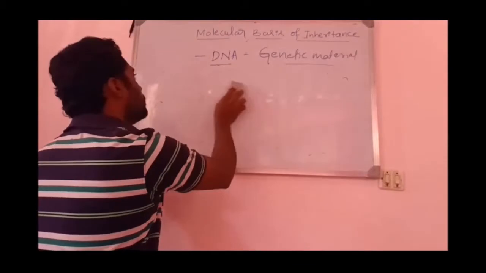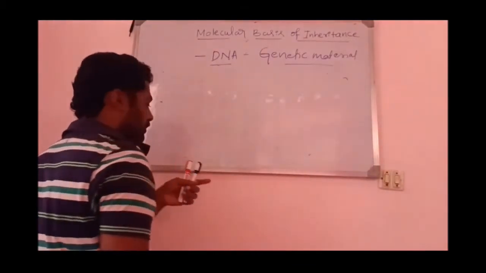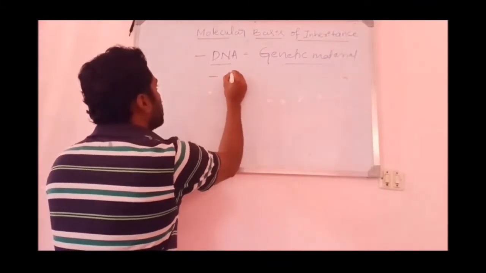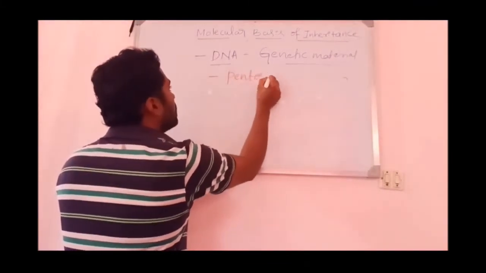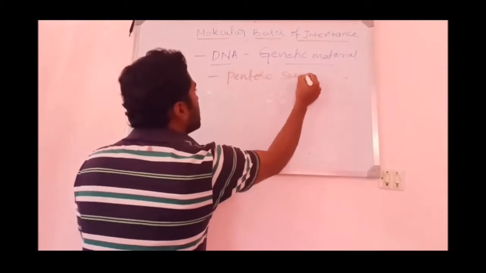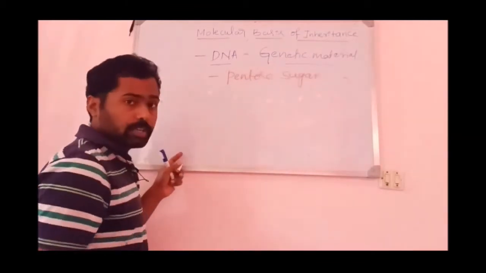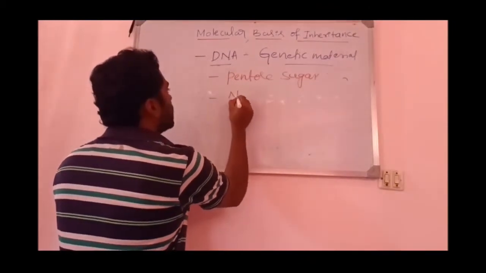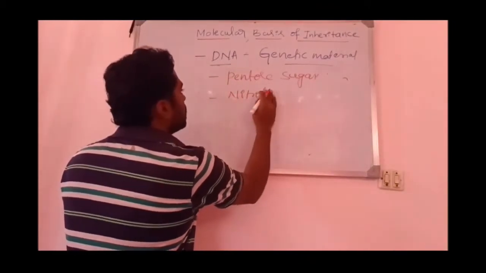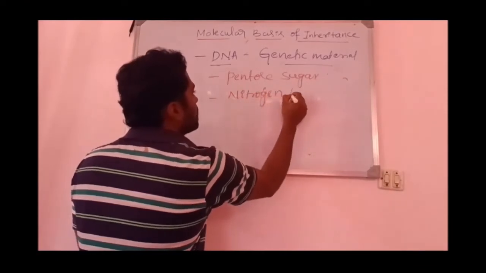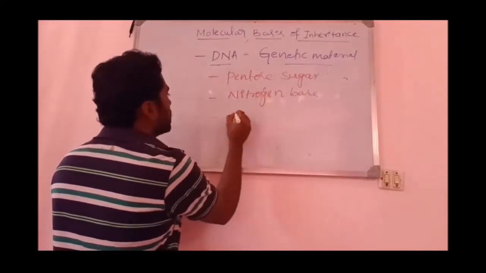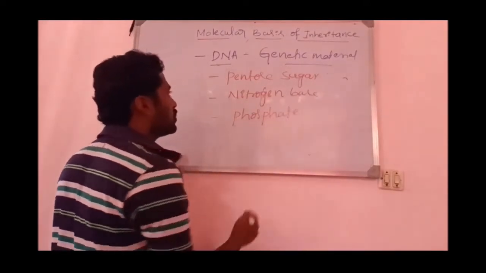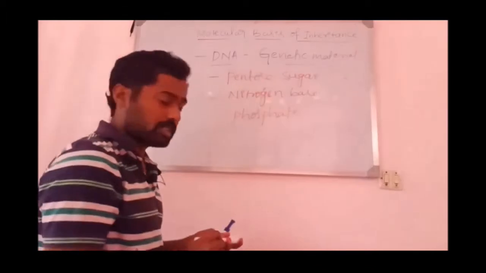DNA is mainly composed of 3 components. One is a pentose sugar, another is a nitrogen base, and the other is a phosphate group.